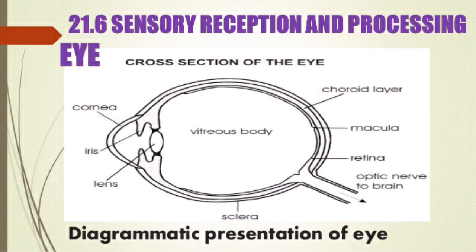The eyeball is divided into two chambers. The outer chamber is the aqueous humor, and the inner is the vitreous humor. Between them, the lens is there, and just above the lens, the iris is there, that colorful part.